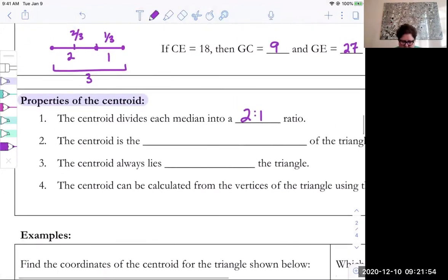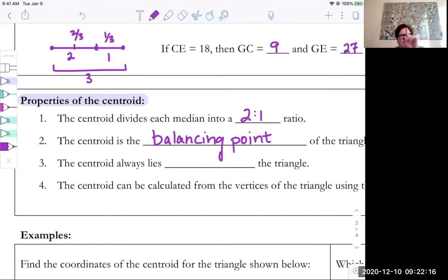The centroid is the balancing point of the triangle. Now what that means is if you have like a triangular mobile that you want to hang from the ceiling, like from a string or from a wire, you need to locate where the centroid is, because that means that the mobile will hang horizontally and it won't be tilting.